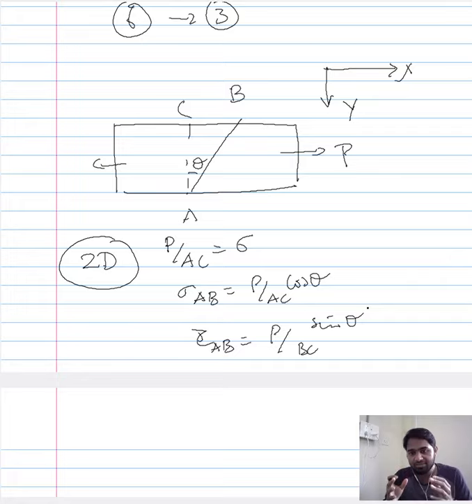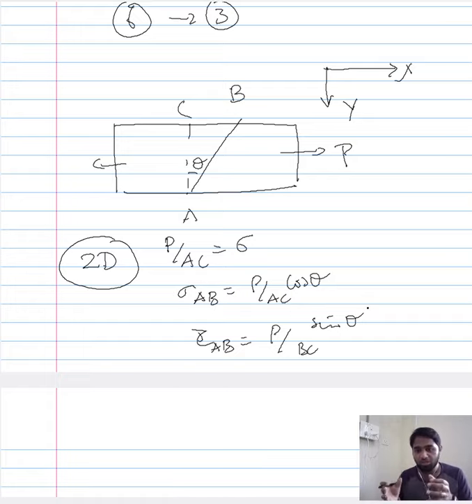What we did not consider in the two-dimensional case was the direction normal to AB, and the direction along AB. This is because in two dimensions AB is just a line, and we are not considering a plane or anything. It's just a two-dimensional case, and AB was just a line.